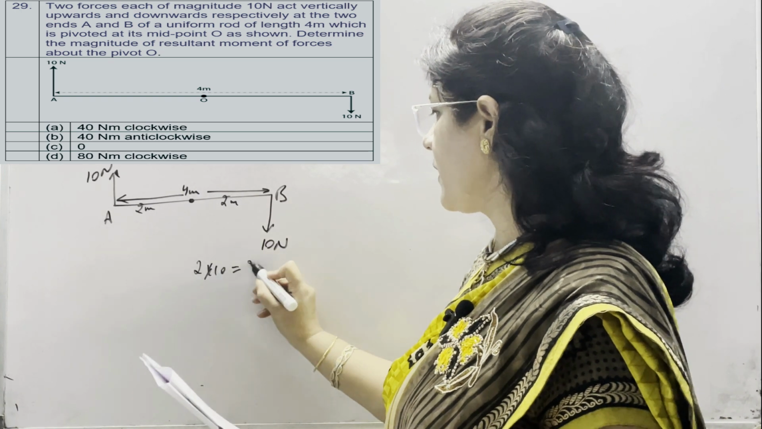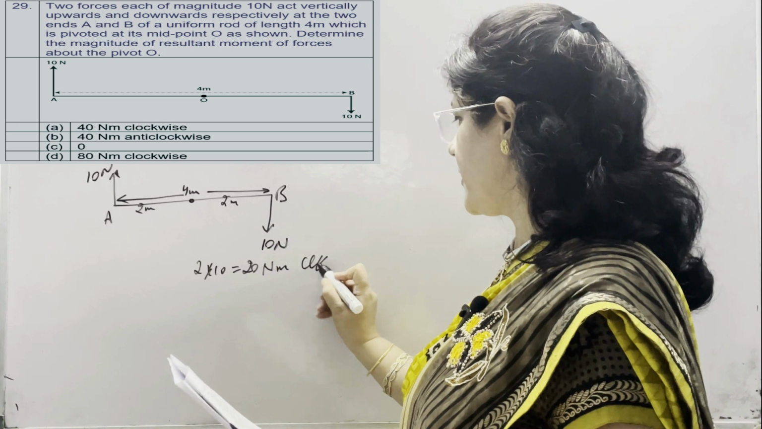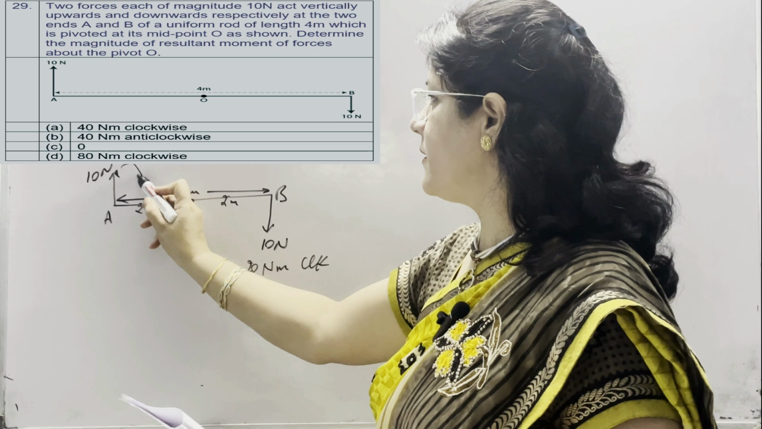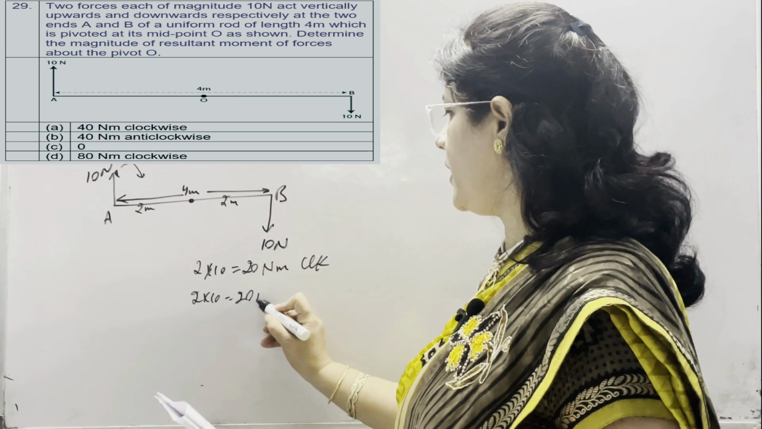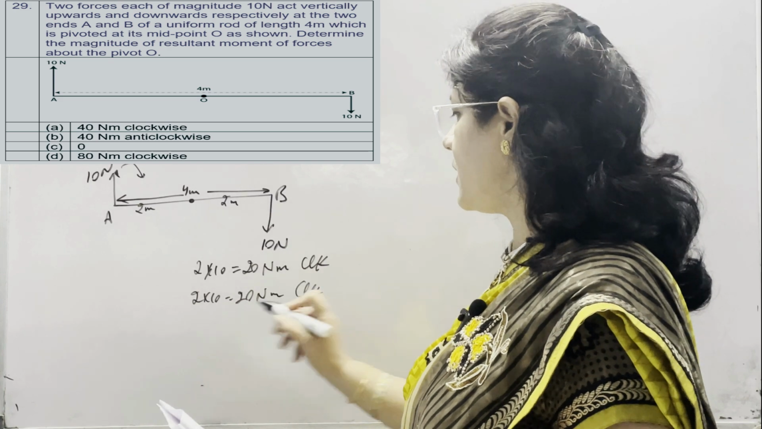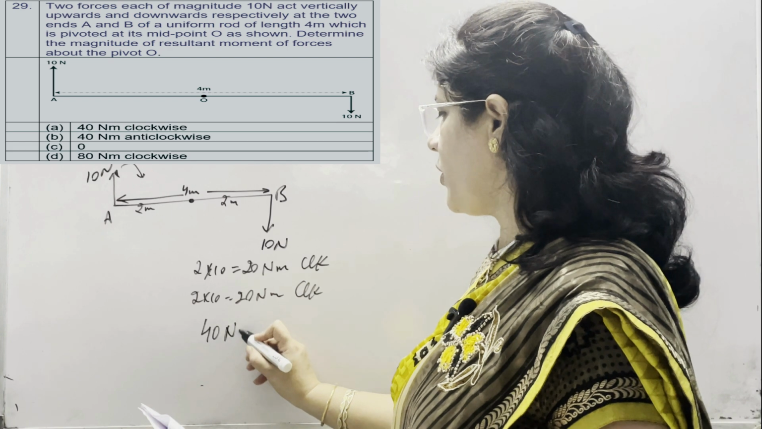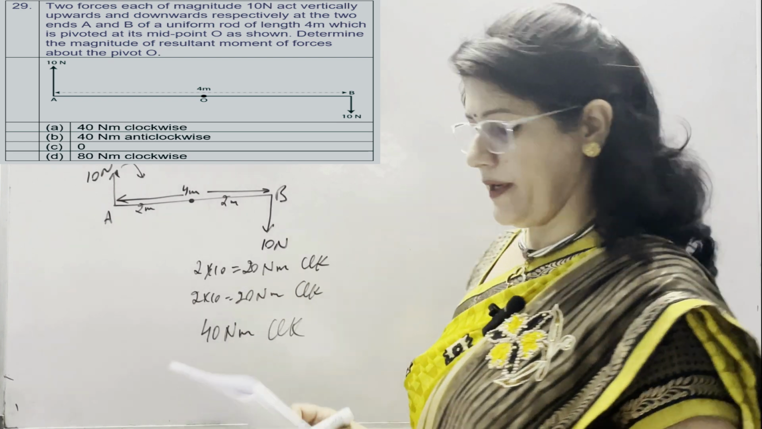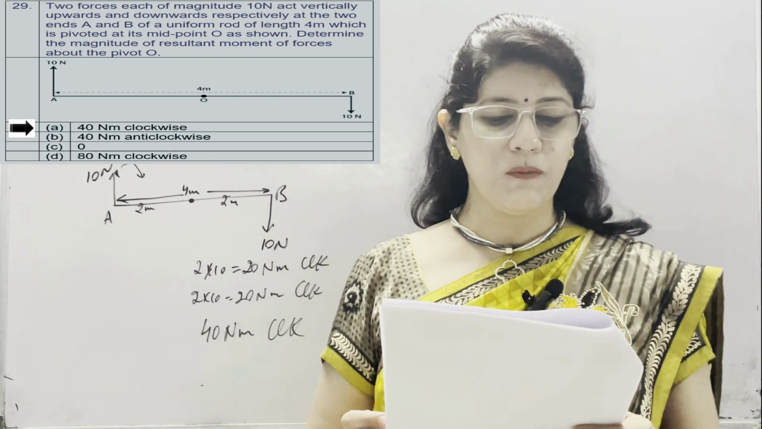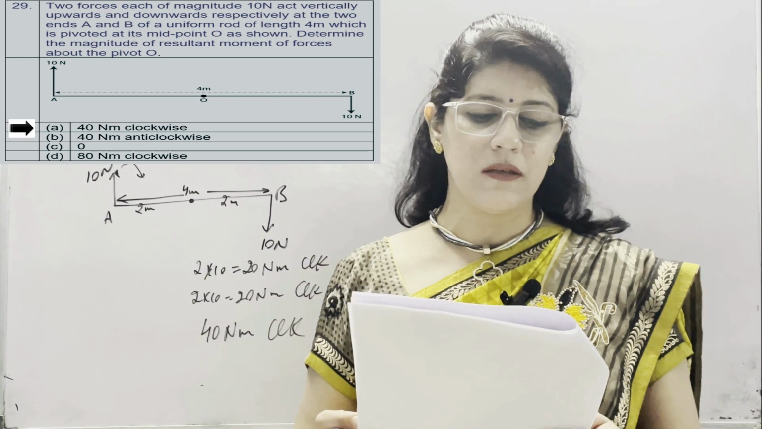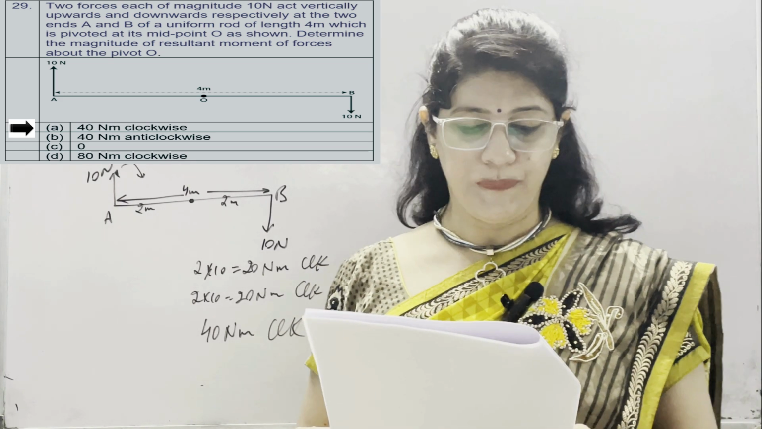It means 20 Newton meter in the clockwise direction. Again on this side, the direction is clockwise. So 2 into 10, it means 20 Newton meter clockwise. So the resultant moment of force is 20 plus 20, which is the algebraic sum, 40 Newton meter in the clockwise direction. Option A is 40 Newton meter clockwise, B is 40 Newton meter anti-clockwise, C is 0 and D is 80 Newton meter clockwise. So the correct option is A.